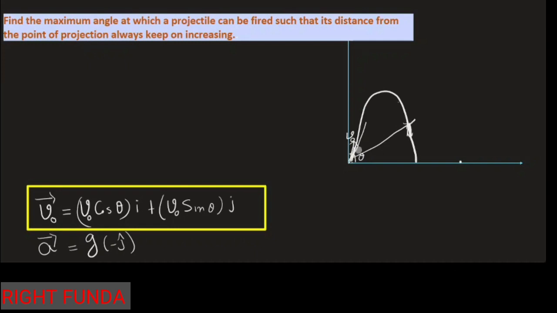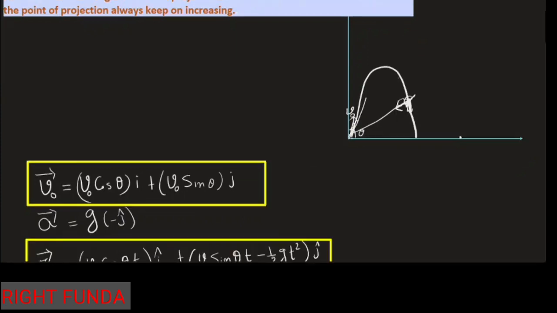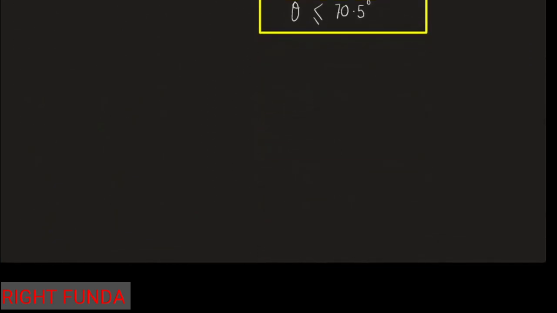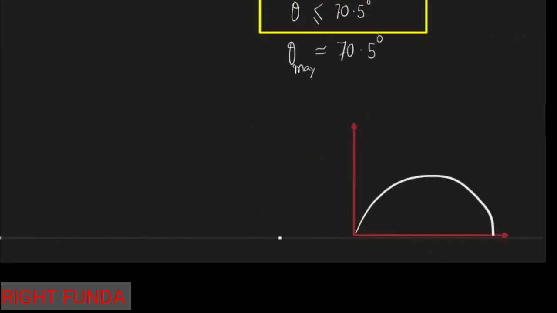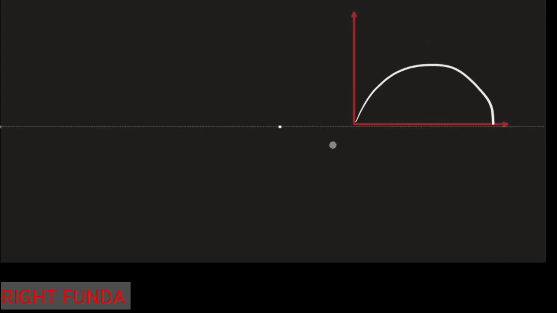So if the velocity component is like this, then what will happen? It will be decreasing the position vector. But if I take a situation like this, suppose I draw another diagram, suppose I take this one, a projectile motion. In which case there will be a positive component there.